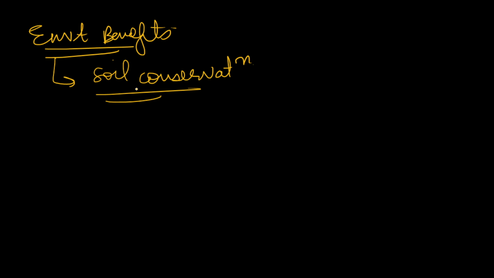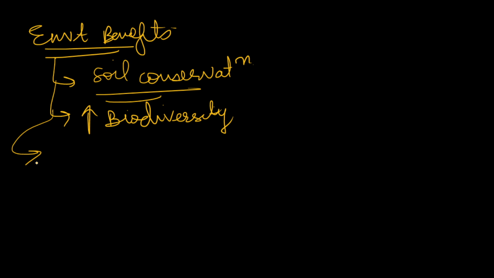Environmental benefits. Obviously it will lead to soil conservation, because the roots of trees will bind to the soil and it will reduce erosion. Secondly, biodiversity enhancement, it will increase biodiversity. Obviously more types of crops will be there, more types of livestock. If we add livestock, there would be animals instead of monocropping, so obviously that will be enhanced.